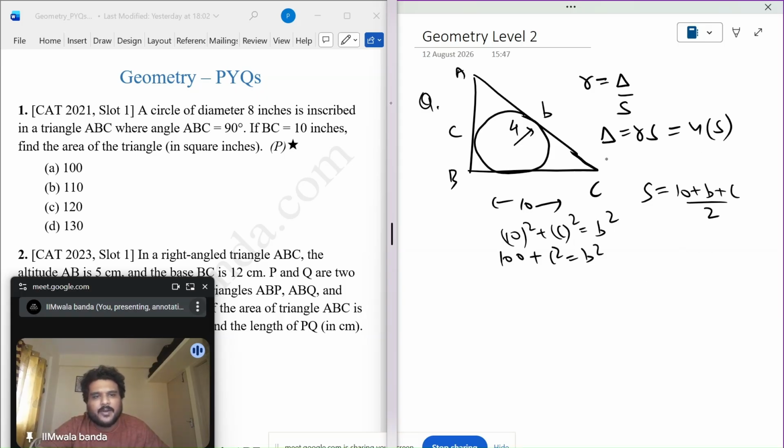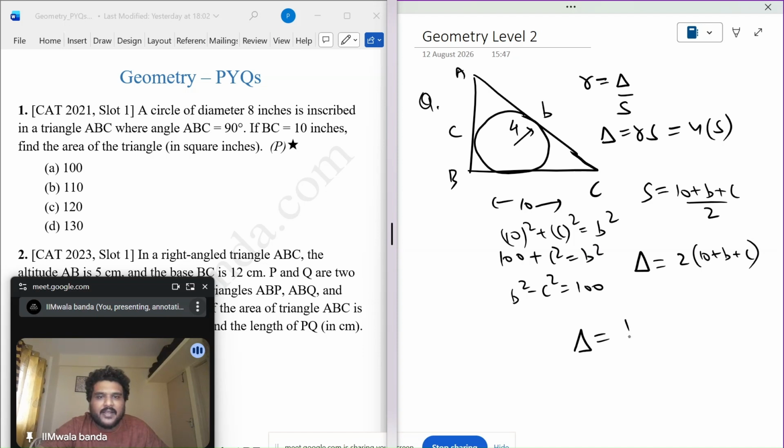If I put it here, I don't know the area. Find the area. B square minus C square is 100. S can be written as (A plus B plus C) by 2. 4 into S, so area is 2 into (10 plus B plus C).